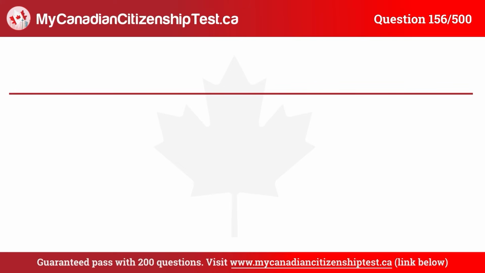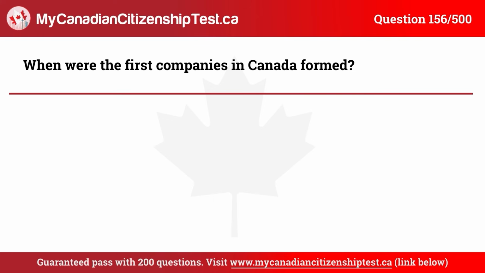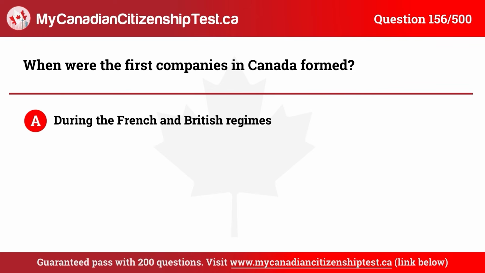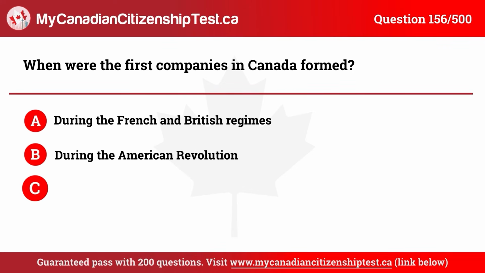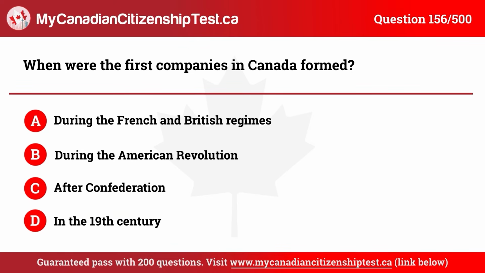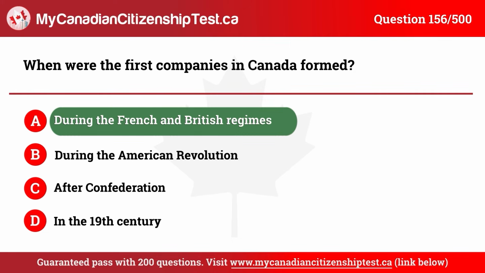Question 156. When were the first companies in Canada formed? A. During the French and British regimes. B. During the American Revolution. C. After Confederation. D. In the 19th century. The correct answer is A. During the French and British regimes.